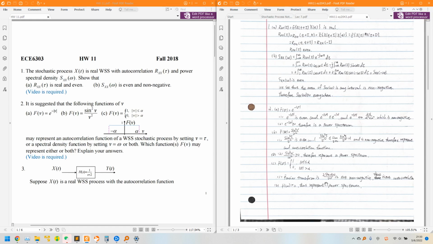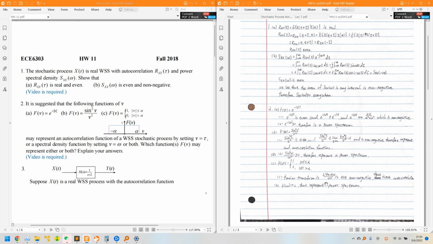On the second problem, it gives us three functions of v, a, b, and c, and they may represent an autocorrelation function of a WSS stochastic process by setting v equals to tau, or a spectral density function by setting v equals to omega, or both. So we need to find out which functions f of v may represent either or both. Explain your answers.